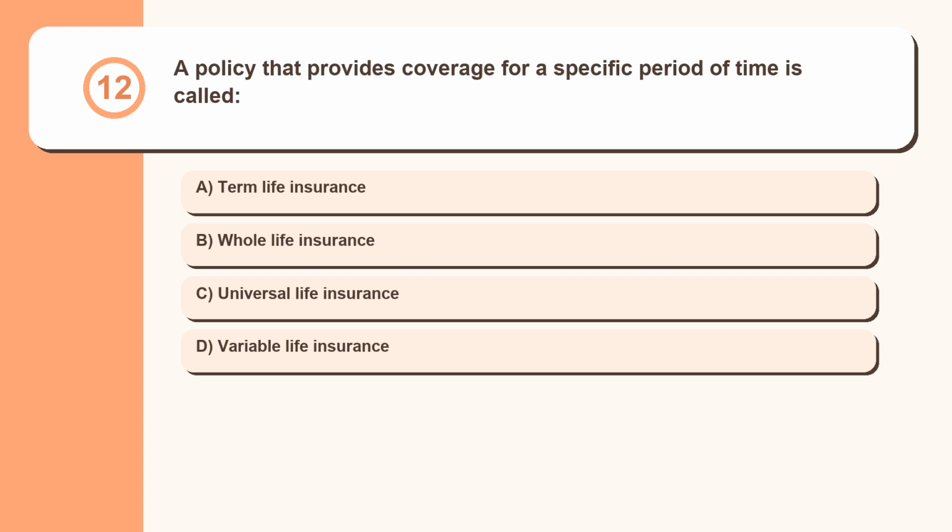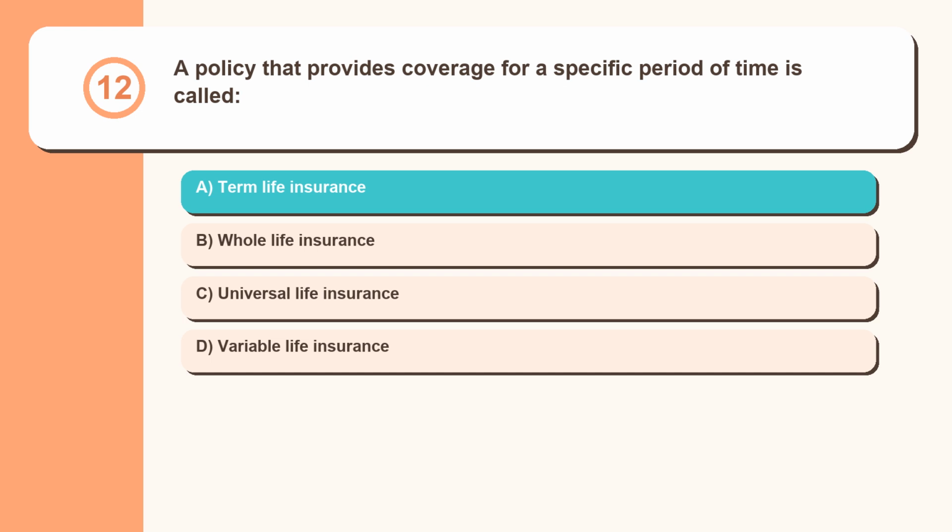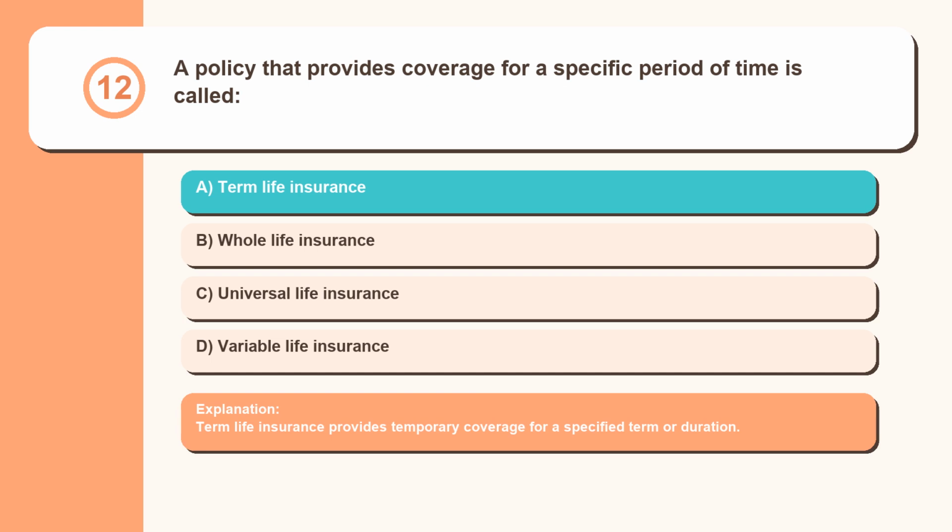Question 12. A policy that provides coverage for a specific period of time is called term life insurance, whole life insurance, universal life insurance, variable life insurance. Term life insurance provides temporary coverage for a specified term or duration.